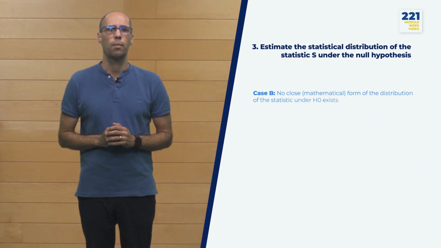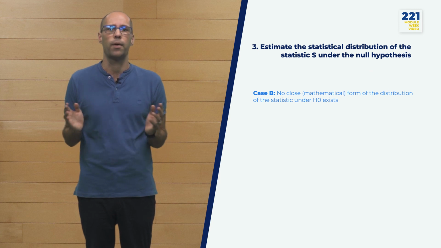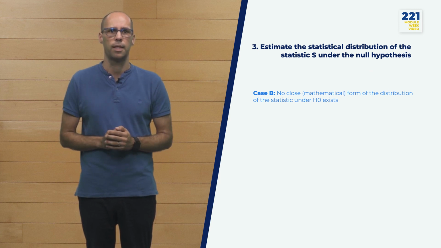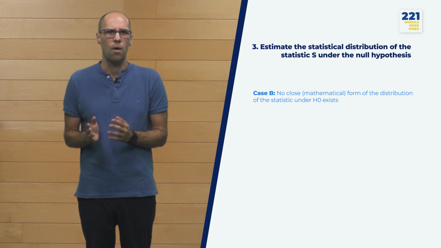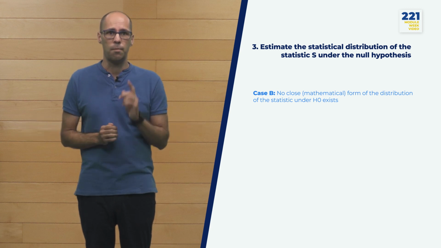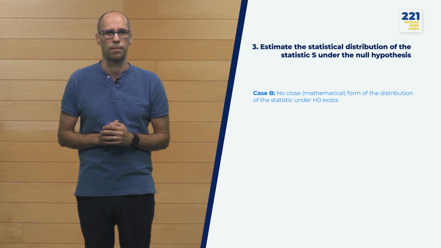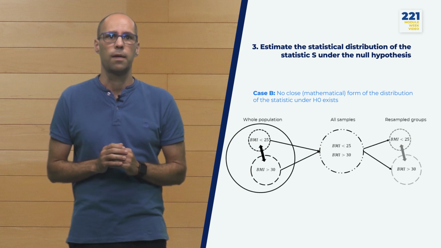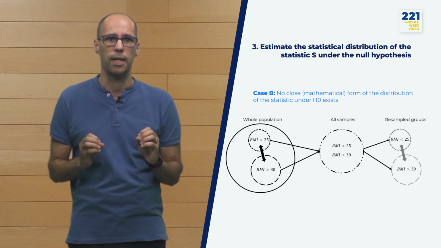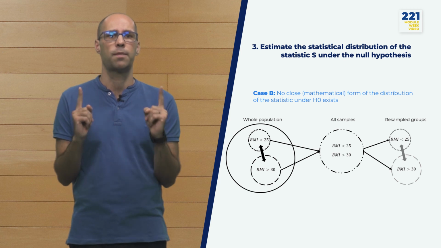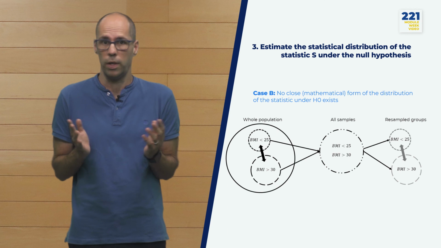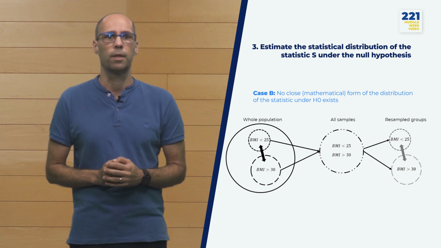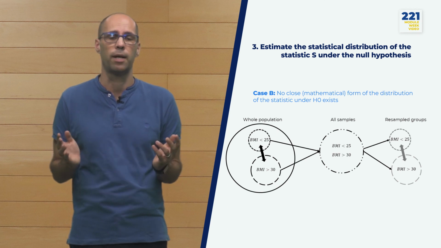Sometimes, we would like to apply a parametric test without knowing a priori which is the distribution of our statistic under the null distribution. However, if we do not know the probability of observing our data under the null hypothesis, how can we reject or accept it? The key point here is to use a Monte Carlo approach. For example, in our case, if the two samples come from the same population, it means that the difference that we observe between the average of the two groups is just by chance. Or in other words, the BMI label that we have assigned to each sample is irrelevant.